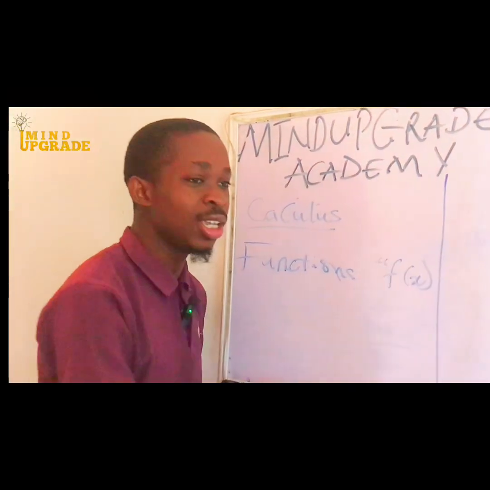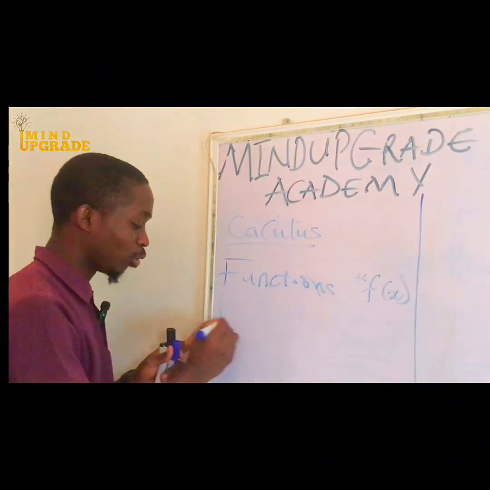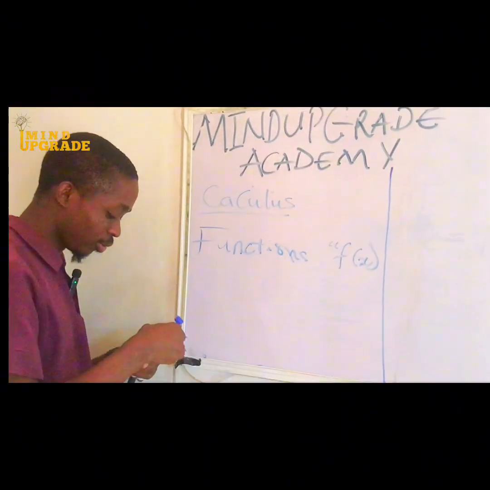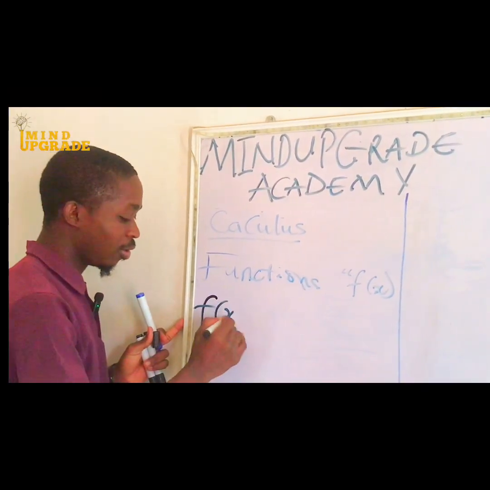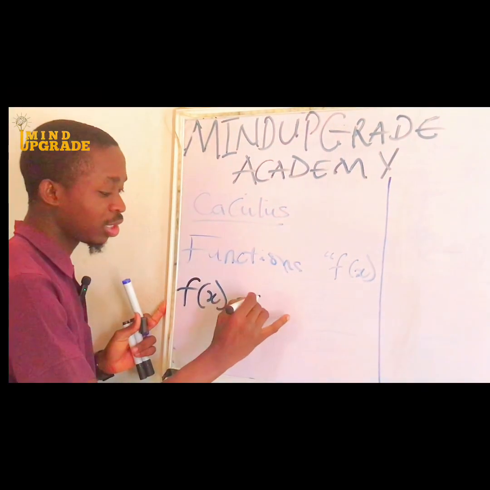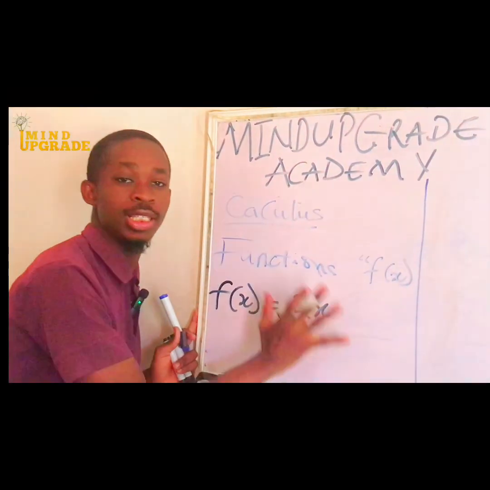Now, if I say f of x is equal to 2x, this 2x is automatically the grinding machine.